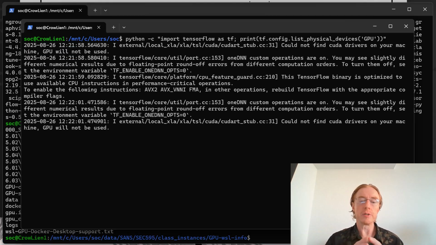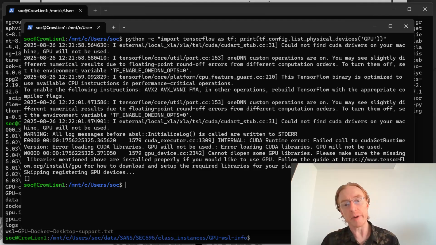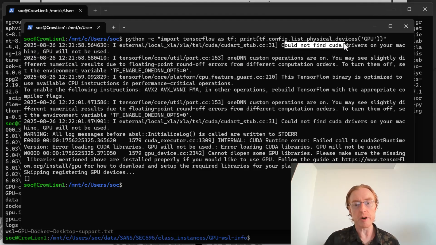And then it is intending to, first of all, import TensorFlow as tf to be able to call the method. And then the method that we call is tf.config.list_physical_devices. Now, when it tries to do this, it says, hey, couldn't find the CUDA drivers on your machine. GPU will not be used. Well, that's because I haven't installed the CUDA drivers yet. But that's what I'm trying to demonstrate to you.